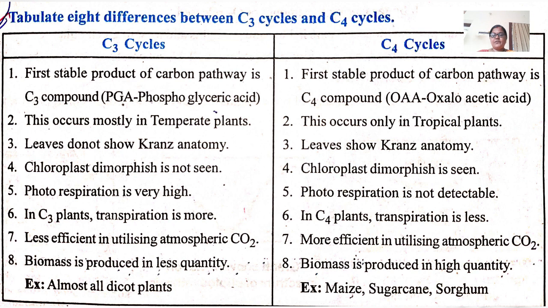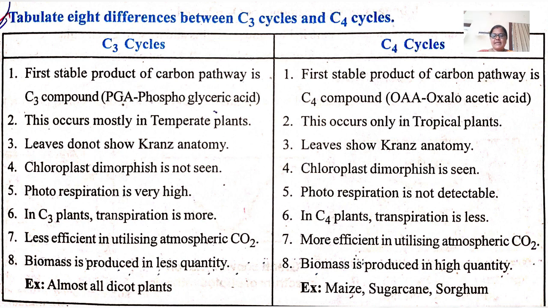When it comes to the C4 cycle, leaves show Kranz anatomy. In the C3 cycle, chloroplast dimorphism is not seen. In the C4 cycle, chloroplast dimorphism is seen. In the C3 cycle, photorespiration is very high. In the C4 cycle, photorespiration is not detectable, it means it is not present.